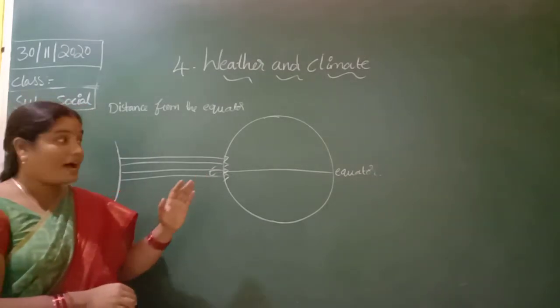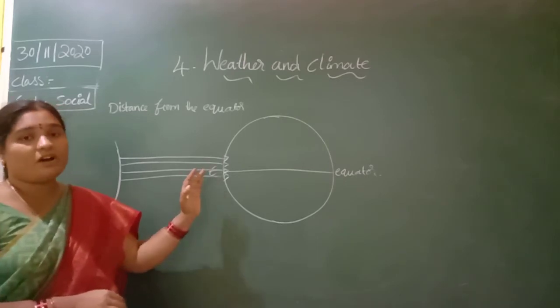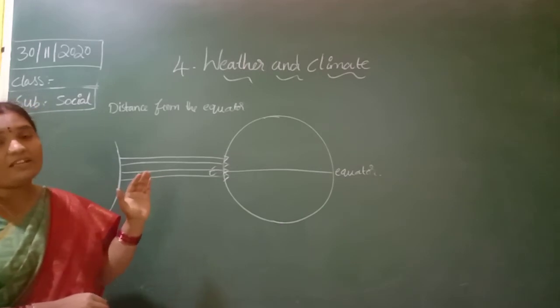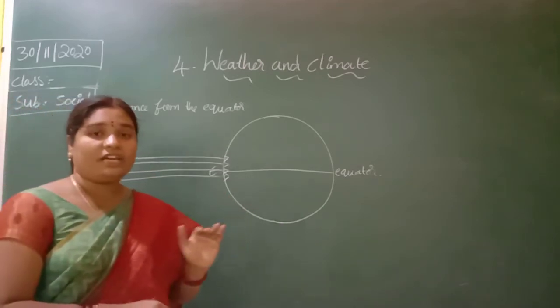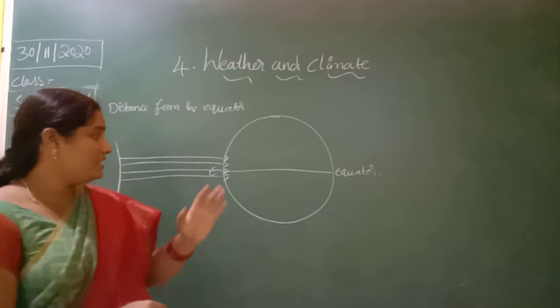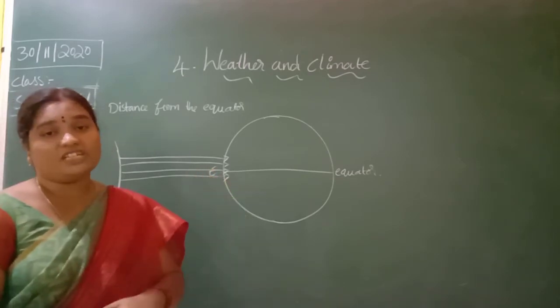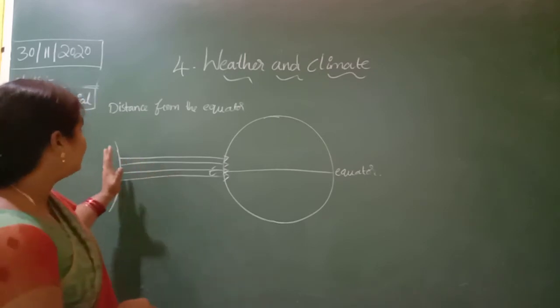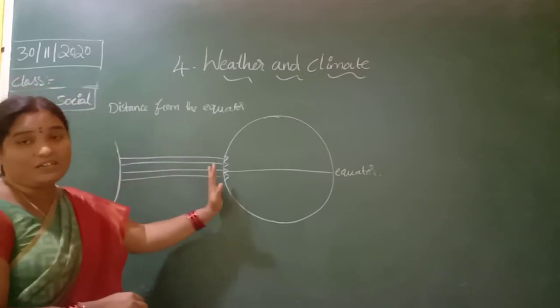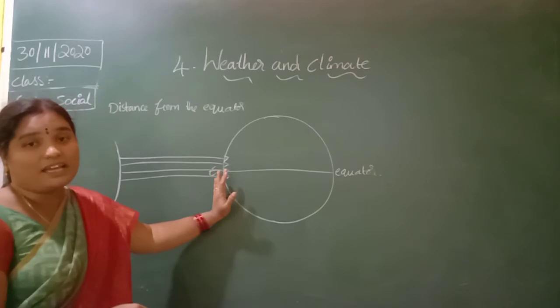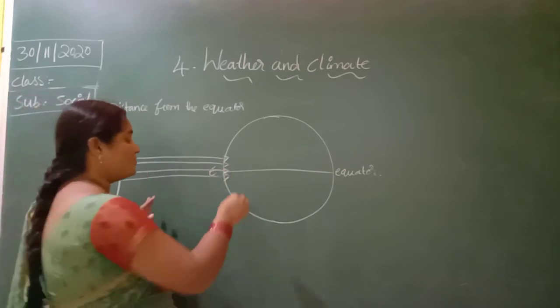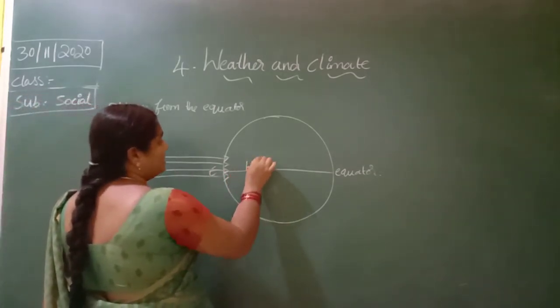So this part of the equator is very hot. Directly the sun rays fall at the equator, so it is known as a hot region.